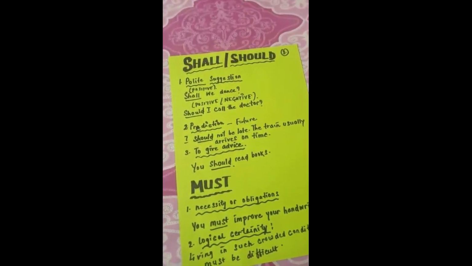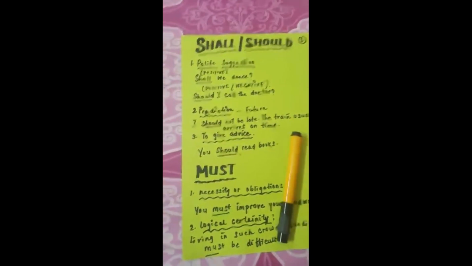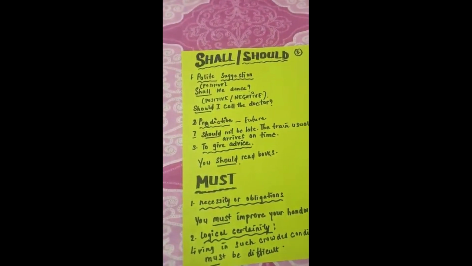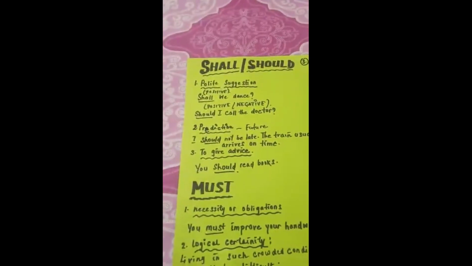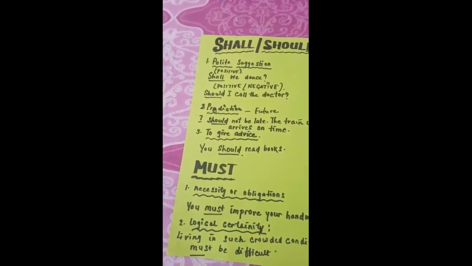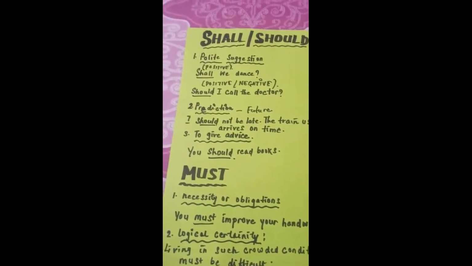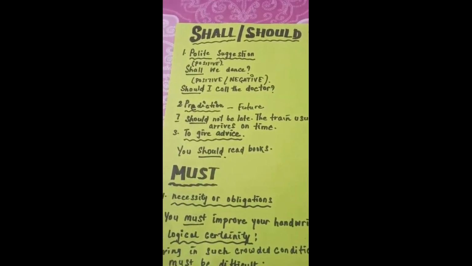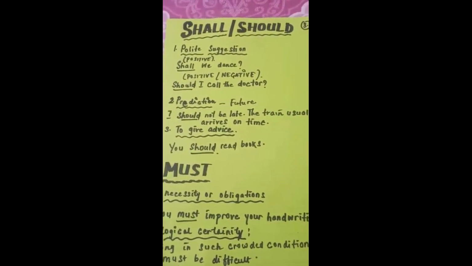Last function is to give advice. So when you are giving some advice to someone, for example, you should read books. So over here I'm giving you an advice that you should read books in order to pass the examination. So it means I'm giving you advice. So should is used in this sentence for giving an advice. Okay, and one more case, like I am telling you, you should watch this video to get knowledge about models. So that time also I'm giving you an advice.